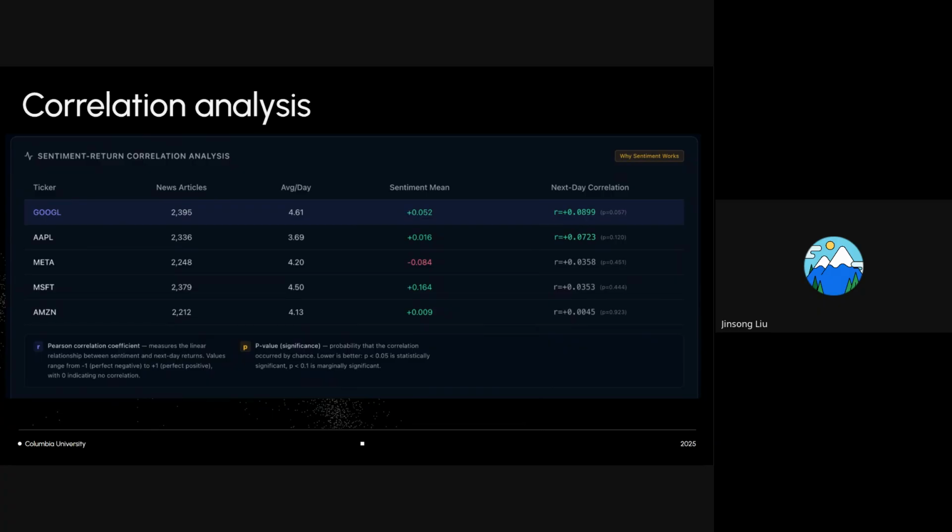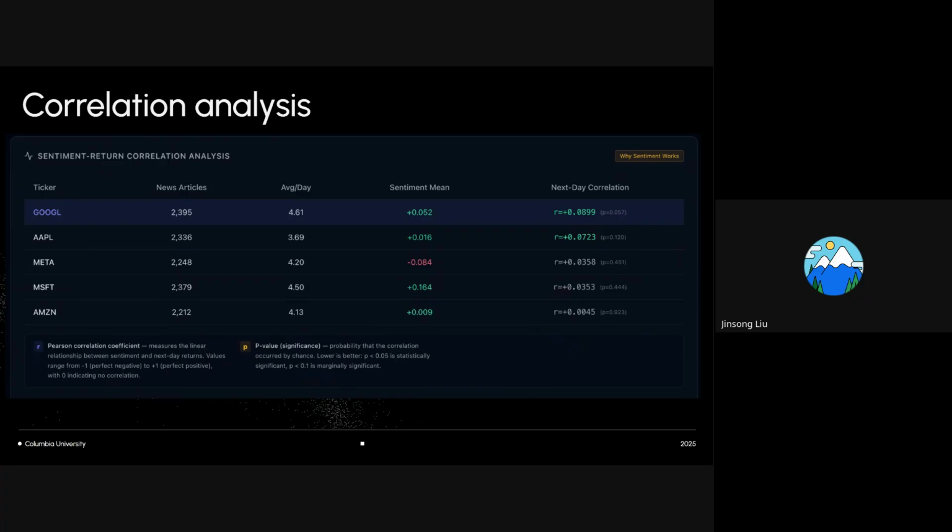Okay, thank you, Tim. So here we analyze 5 large-cap technology stocks: Google, Apple, Meta, Microsoft, and Amazon. For each ticker, we aggregate thousands of news articles using a FinBERT-based sentiment model and compute a daily average sentiment score. And then we measure the Pearson correlation coefficient between the daily sentiment and the next day stock return. So let me briefly explain the key columns.